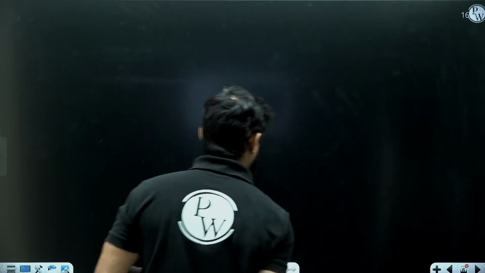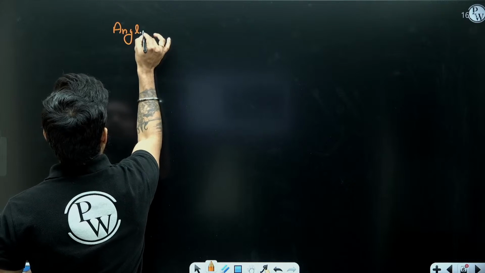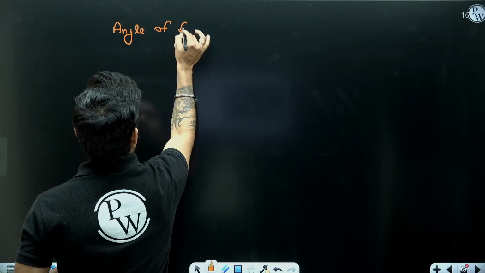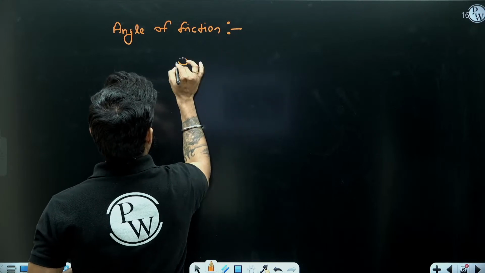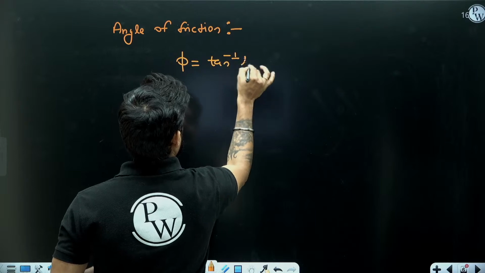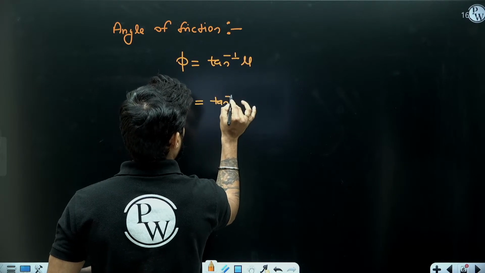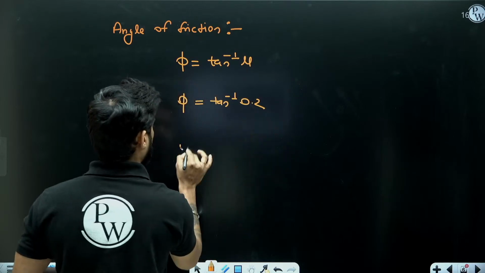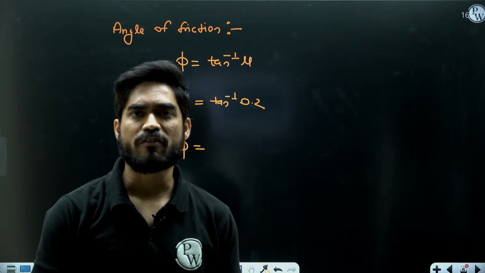So the angle of friction, which is usually denoted by phi, will be tan inverse of mu. So what is tan inverse of 0.2? What are all of you getting? Tan inverse of 0.2.